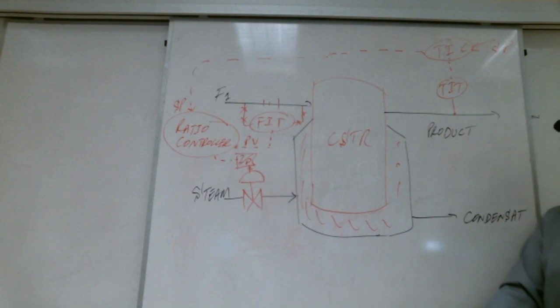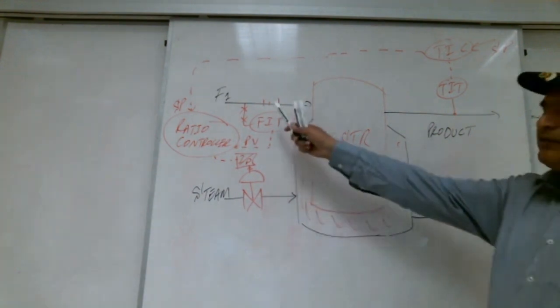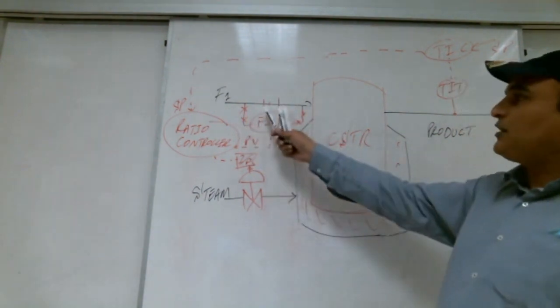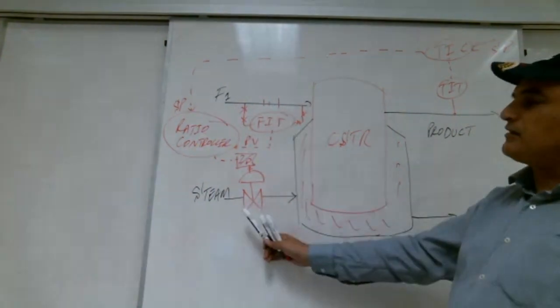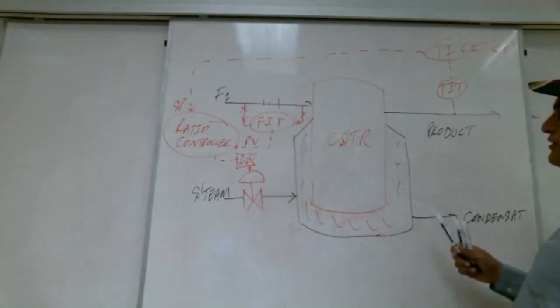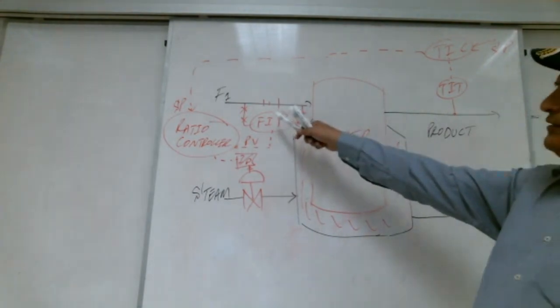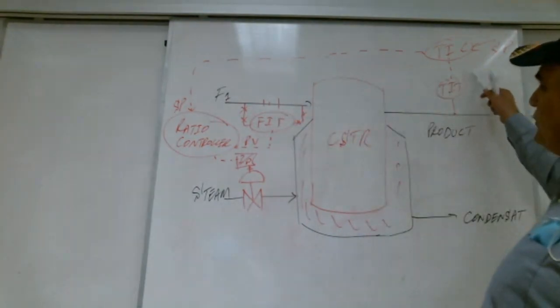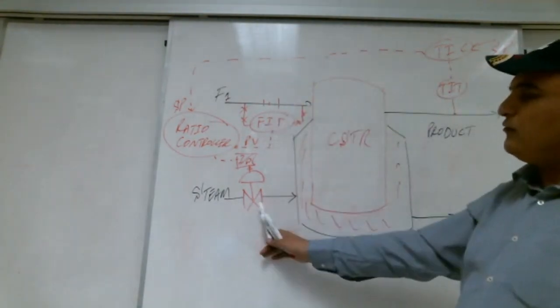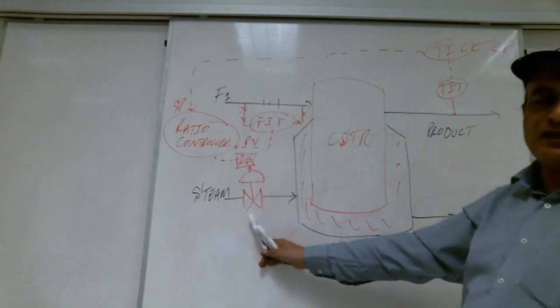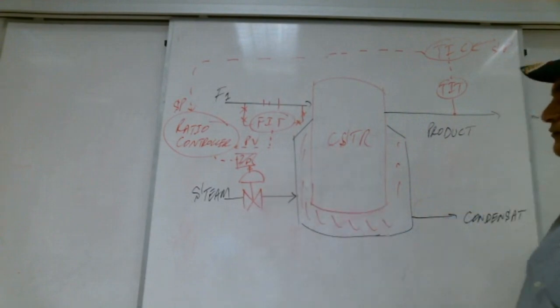No. If the flow is stopped, we don't need this steam. So at the end, first we check the temperature here. Then we see the flow is there. Then we open and close the valve for the steam. Otherwise, we don't need it. Right, Shabab?